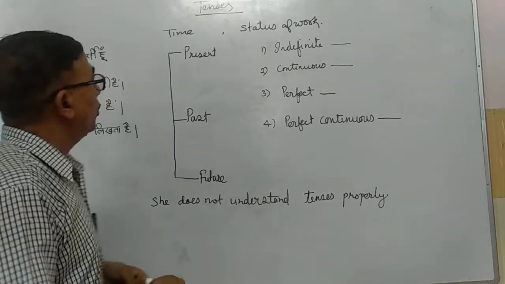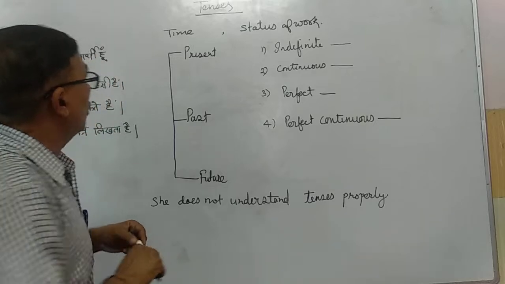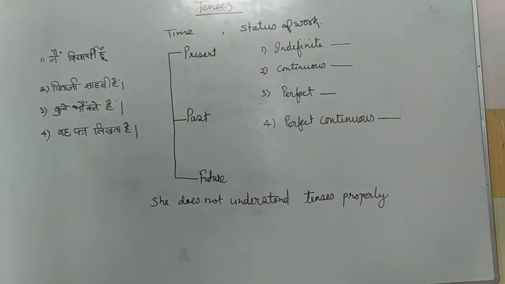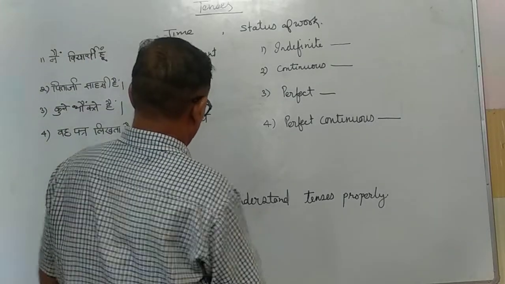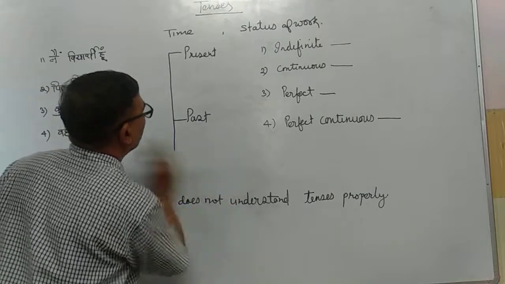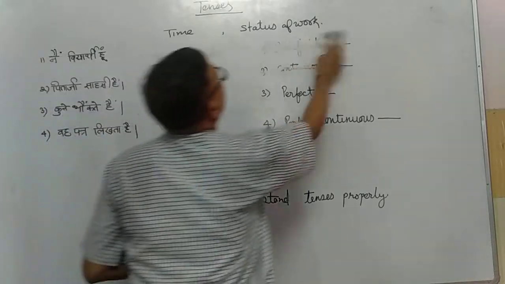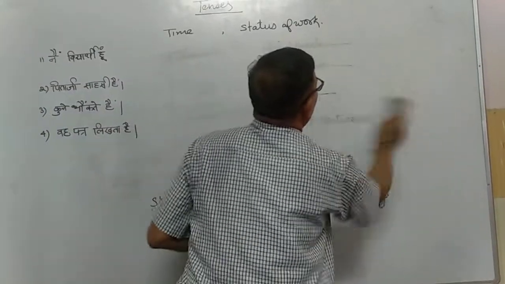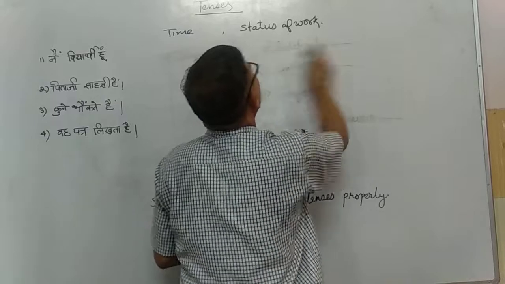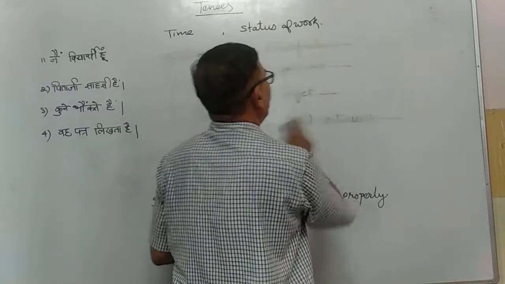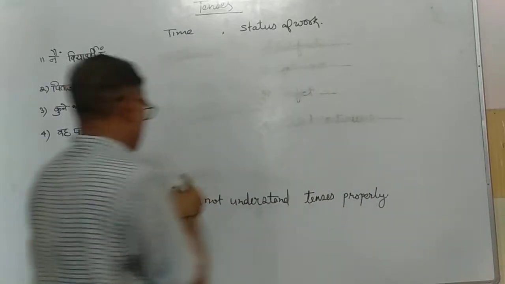We have to know about helping verbs. So in present tense, we must know about the helping verbs. Which helping verbs are used in present tense?